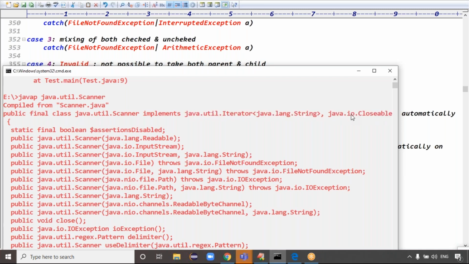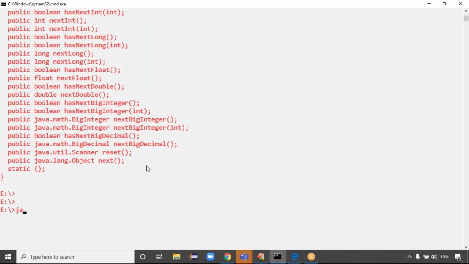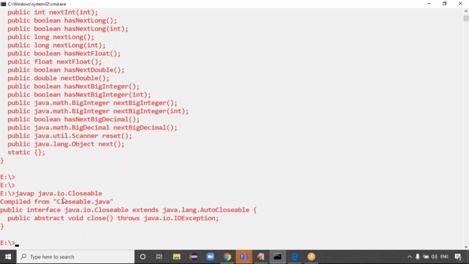If you check the Closeable interface again with javap, java.io.Closeable. The Scanner class implements Closeable. Closeable is extending which interface, guys? AutoCloseable. And this is the close method which is from the AutoCloseable interface by default.